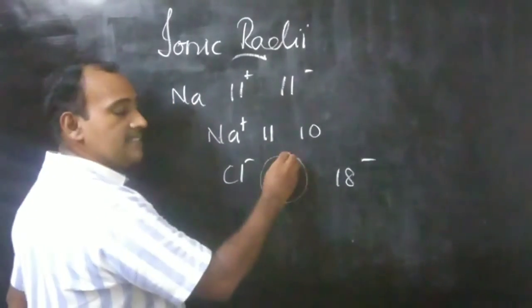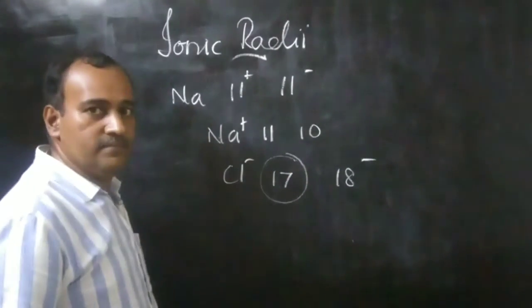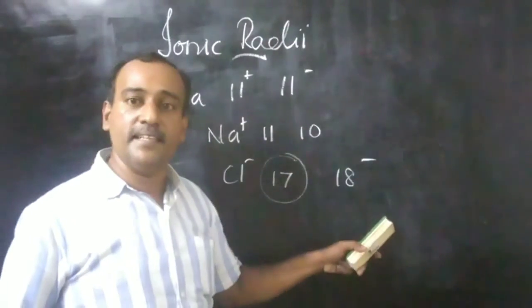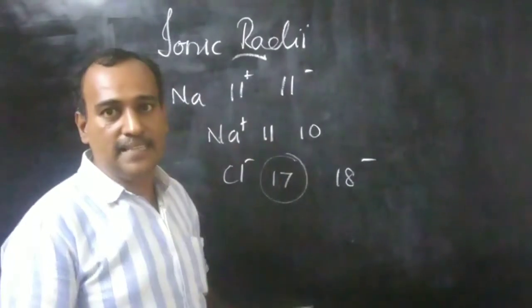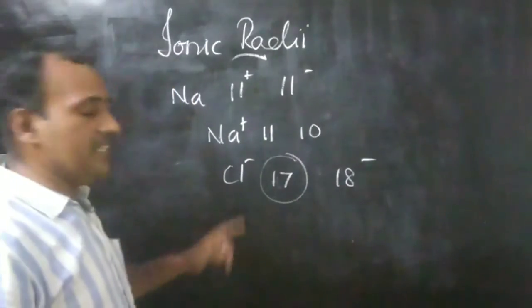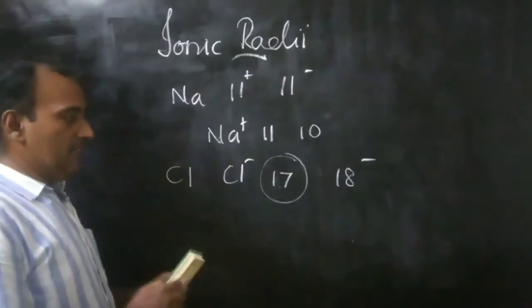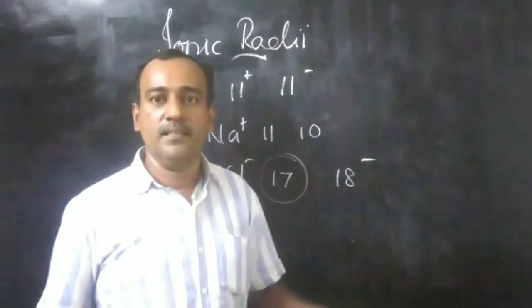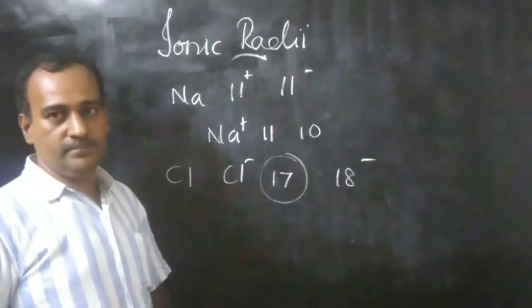So the nuclear attraction depends only on 17 protons, but it has 18 electrons. Now the nuclear attraction per electron decreases when compared with the parental chlorine atom. Therefore, anions are larger than the parental atom.